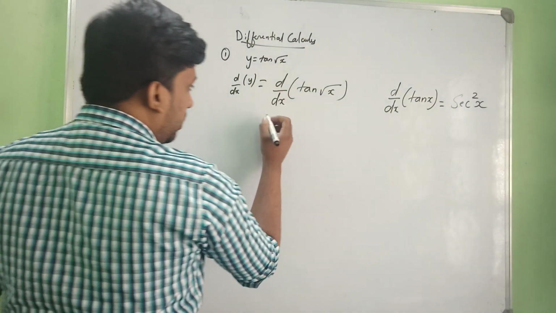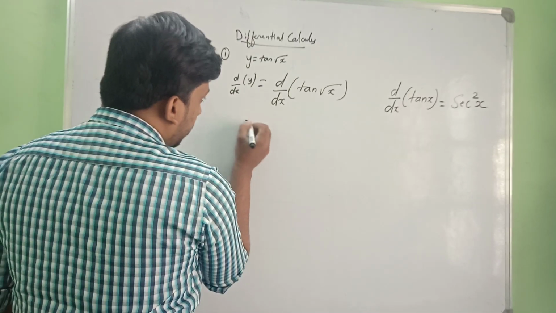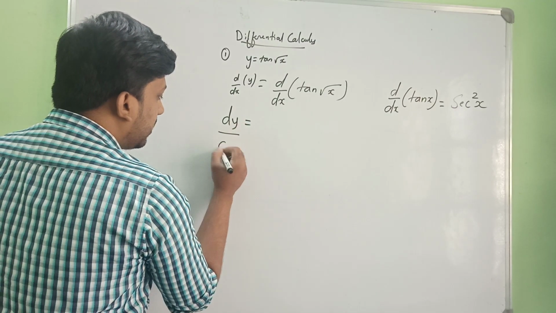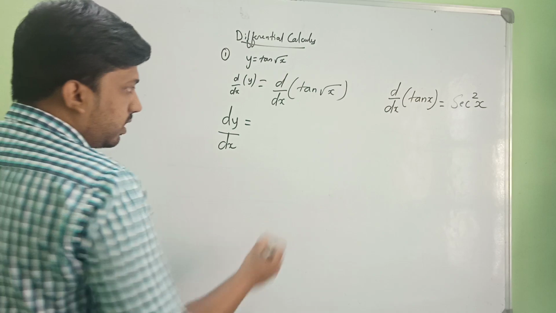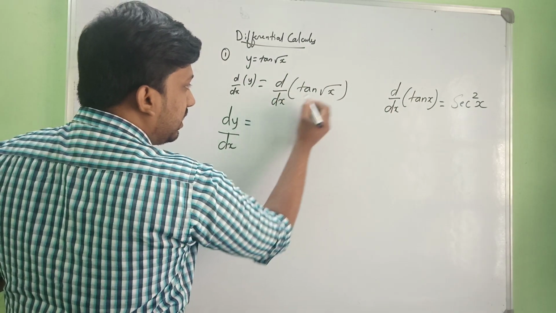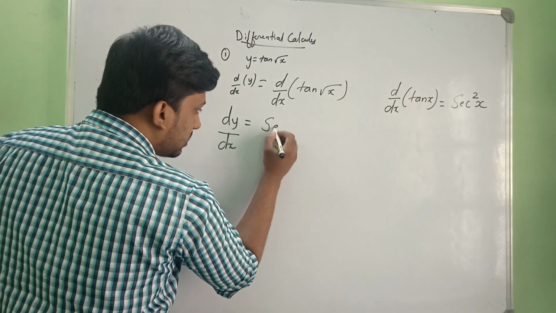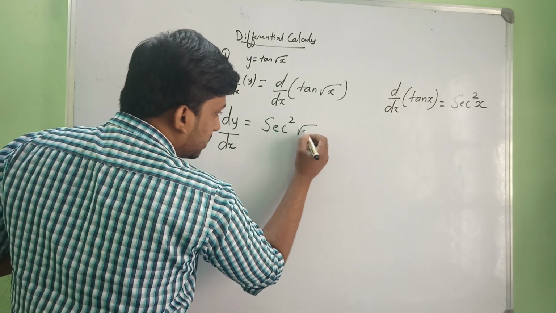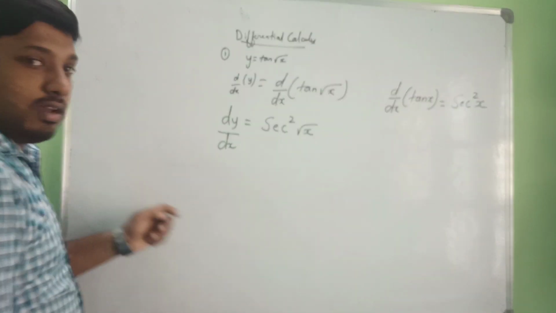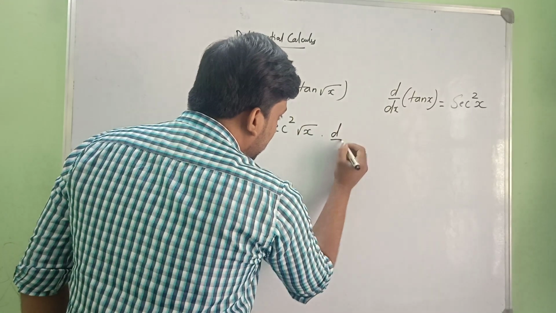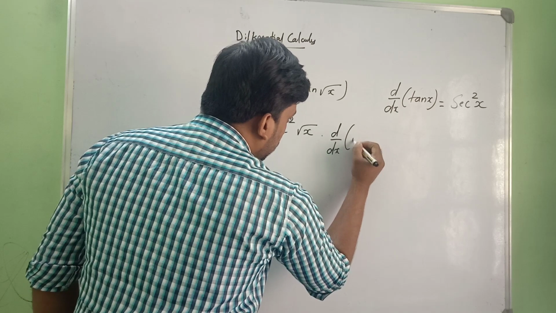So here we have d/dx of tan root x. I am going to differentiate this. So dy/dx is nothing but d/dx of tan x. For tan x, it is secant square x. So it is secant square root x, because in the place of x, we have root x, right? It is secant square root x into d/dx of root x.